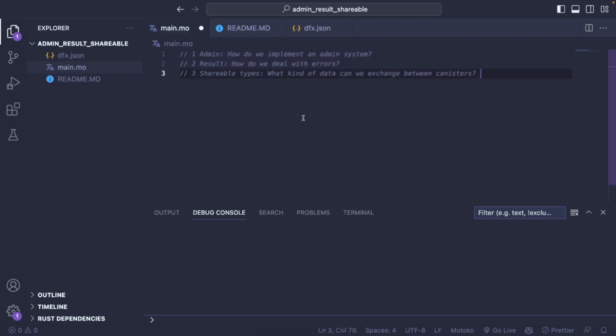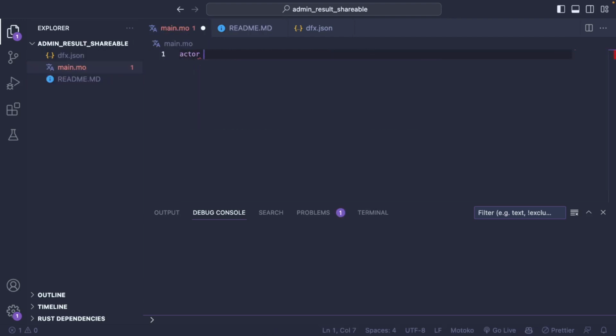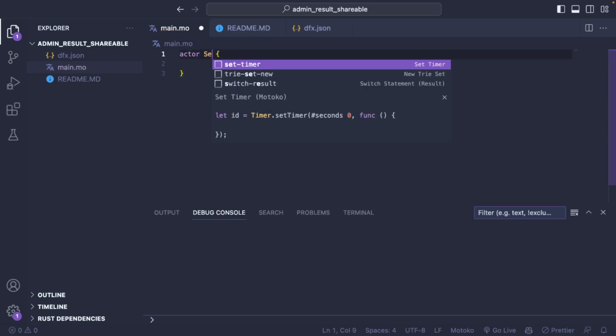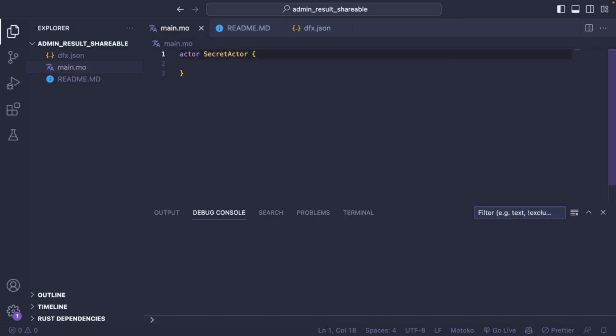And the idea is that at the end of this lecture, we have an answer to the three questions here. Okay, so as usual, we define our actor, we give it a name. So let's say secret actor. The first thing we want to do is to define a data structure to store the secrets. To do that, I think for today, we will use a buffer. So we've already seen that.